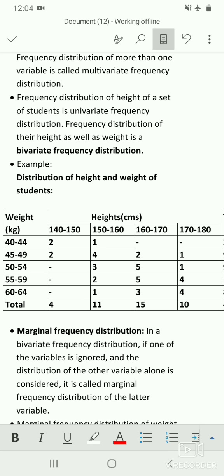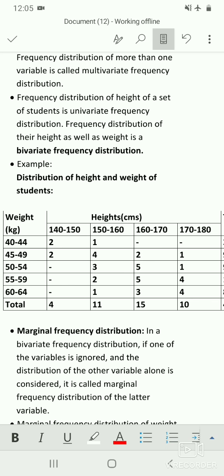So here the values included in the first class interval are from 40 to 44, that is both upper limit and the lower limit are included in the same class. So this is an example for inclusive type of frequency distribution. So whenever you are doing analysis, you have to convert inclusive to exclusive type.